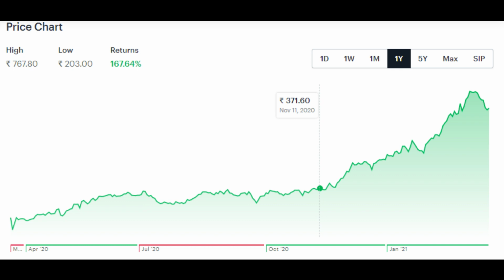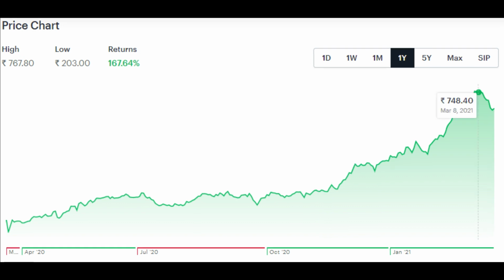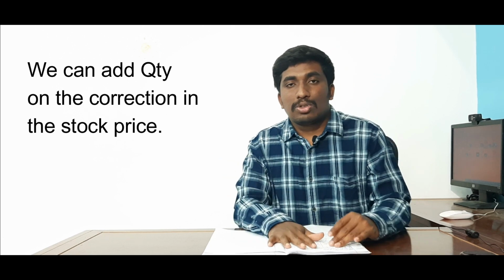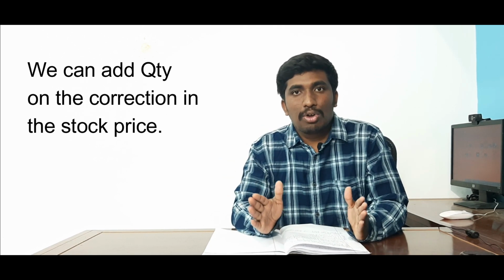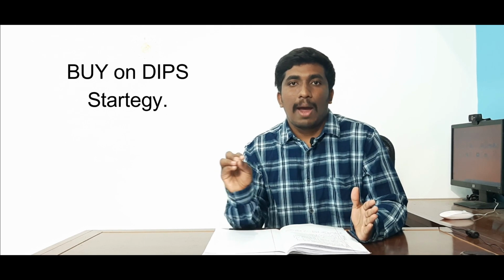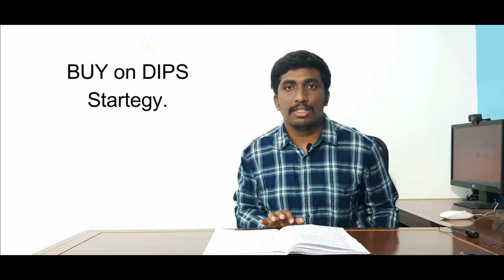That's the reason you could find that Adani Ports has rallied from 375 to 780 levels. So the stock has doubled in almost 3 months. This is the surge that has happened in Adani Ports. Other than that, the stock valuation seems to be higher at the current time. In the next 2 years, the stock is expected to grow at 25%. When the stock price corrects, we can add to our quantity by buying on dips. So this is my analysis about the company.